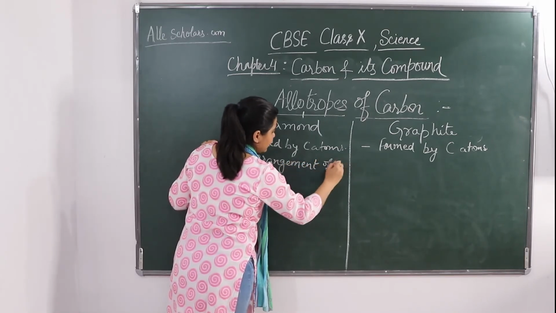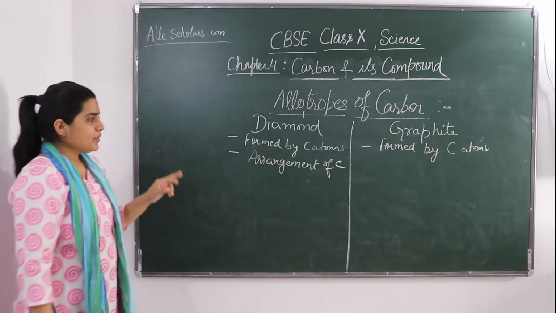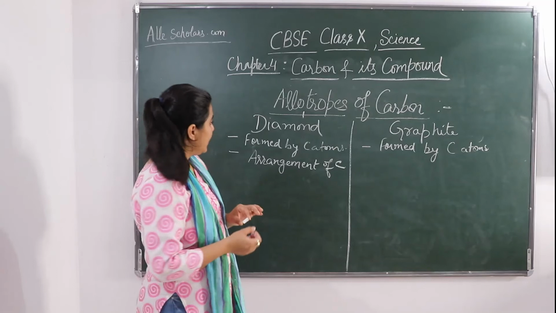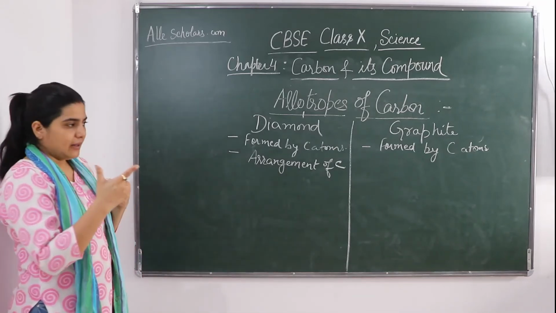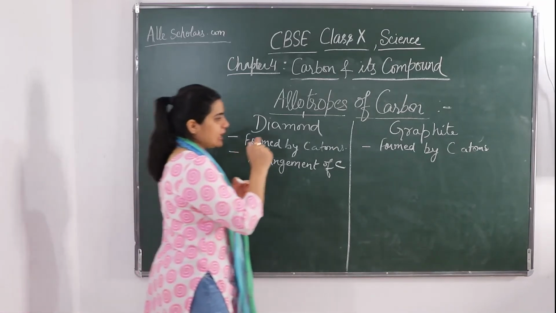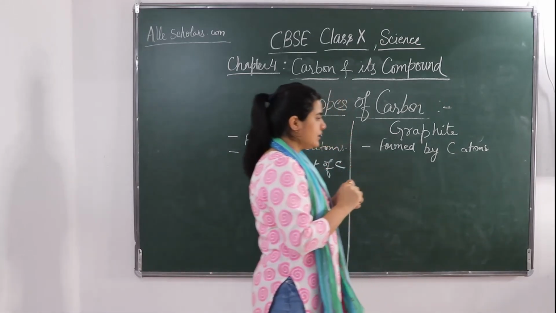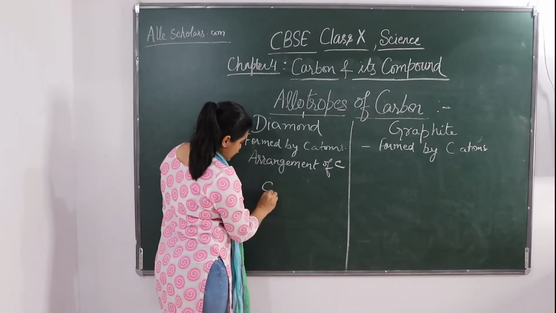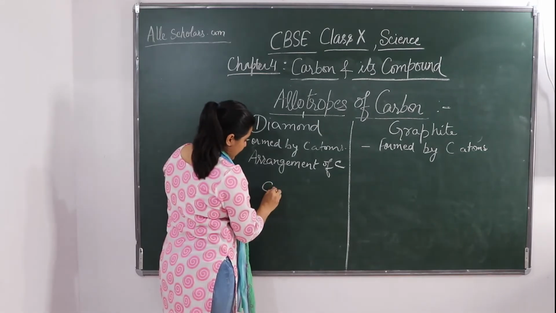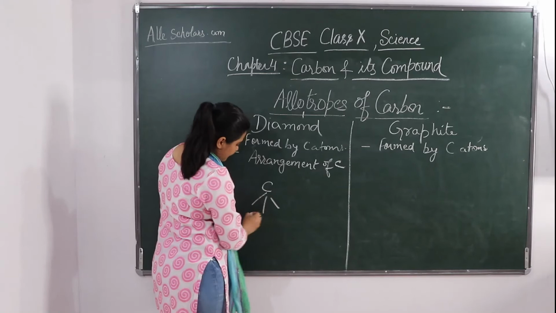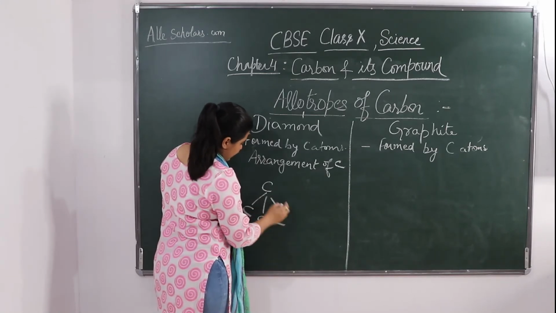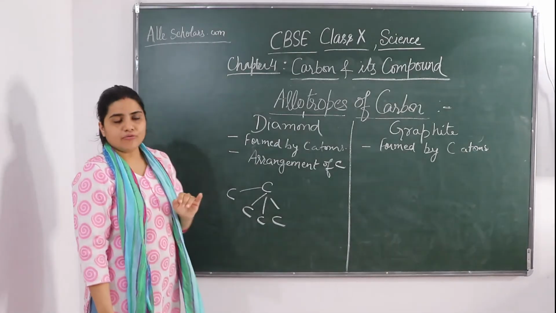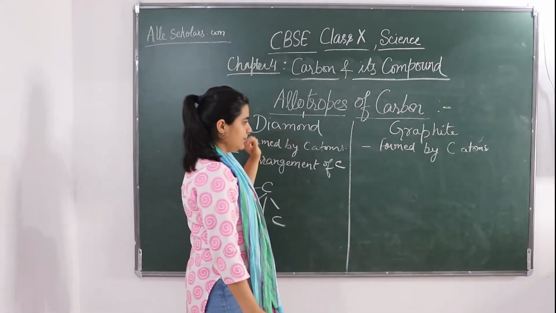Arrangement of carbon is different. In case of diamond, the carbon is bonded with four other carbons. One carbon atom is bonded with four other carbon atoms. Suppose this is one carbon. It is going to be bonded by four other carbon atoms, like this, in case of a diamond.